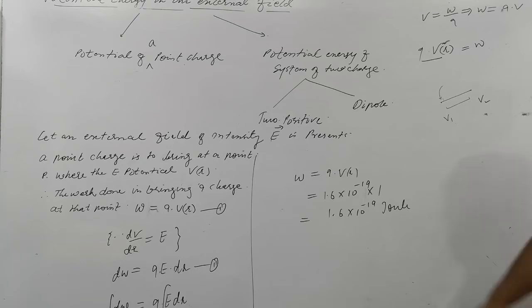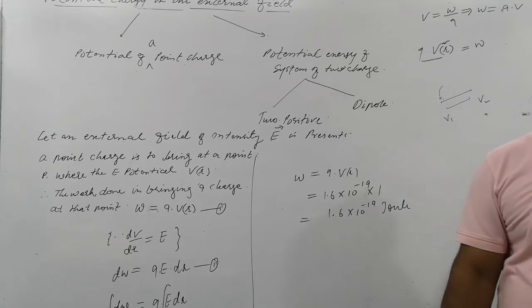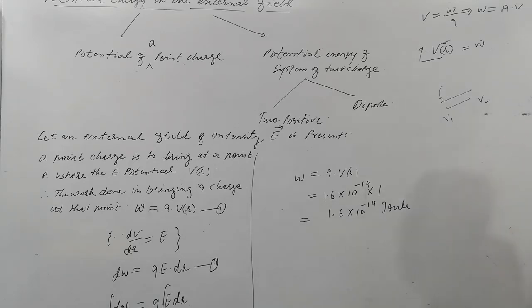So what is the definition of an electron volt? When an electron moves from one point to another, and the potential difference between these points is 1 volt, you may write this as the 1 electron volt definition.